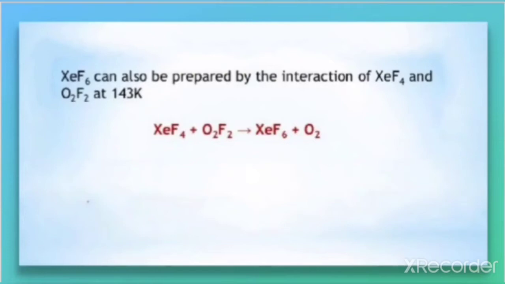This reaction is also very easy to remember. XeF4 has 4 fluorine, you add 2 fluorine here, so it becomes XeF6 and one O2 remains. So the equations in this group are quite simple. It is not at all difficult, so you can learn these equations very easily.